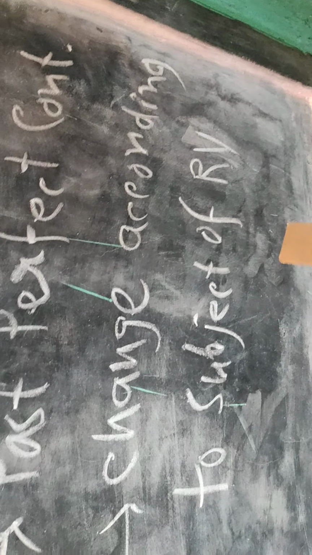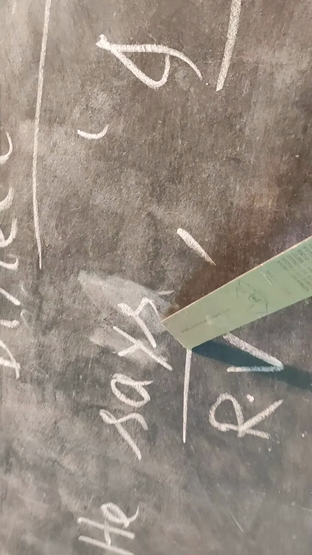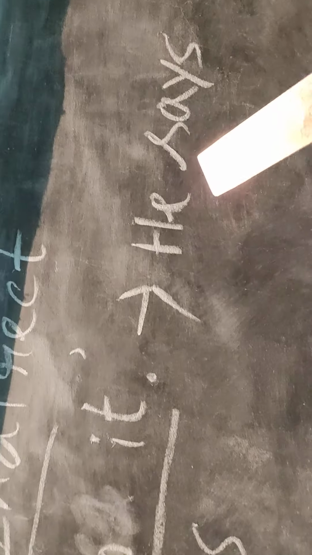Rule 4: the subject of RS changes according to the subject of RV. Here the subject of RS is "I," which will be changed according to the subject of RV, that is "he." So, he says. "Says" is in present form. In indirect, he says, then put the linker "that."